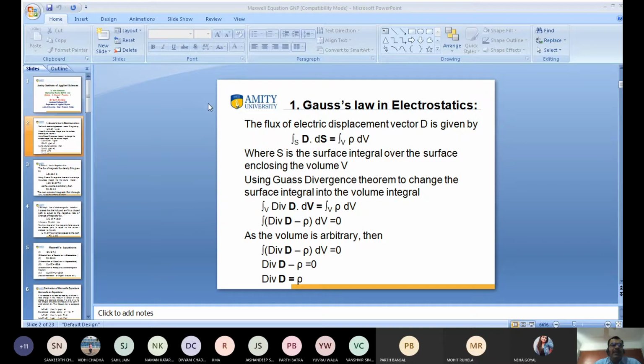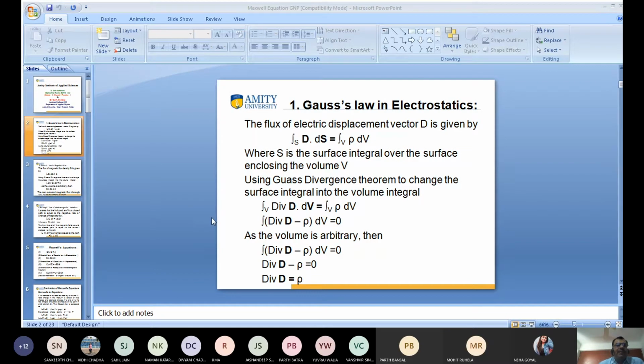I apply this only for the left hand side. The volume integral of the divergence of D dV is equal to rho dV. We convert the left hand side surface integral into a volume integral.